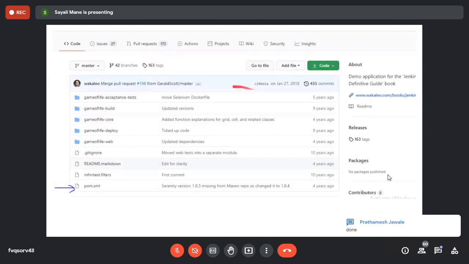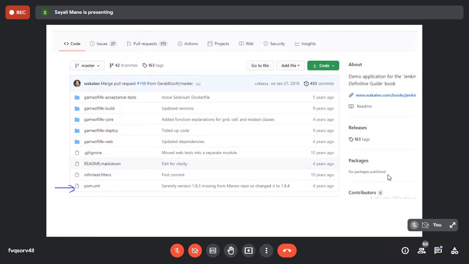So when you open it, at the end you will see the pom.xml file. Can you see the pom.xml file at the end? Yes, ma'am. So it indicates that your project is a Maven project. It means you can use Maven build tools to run or compile this project.